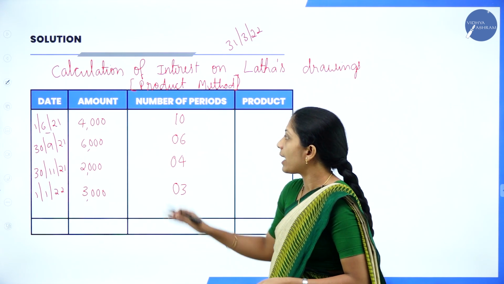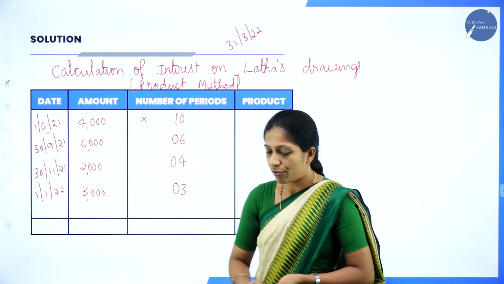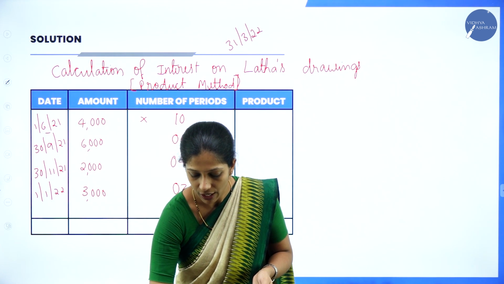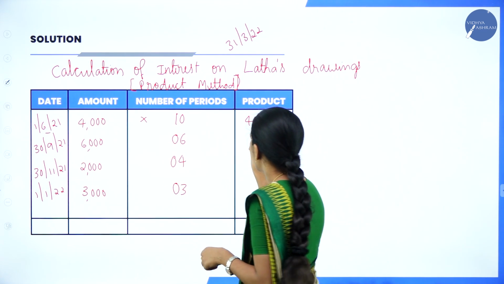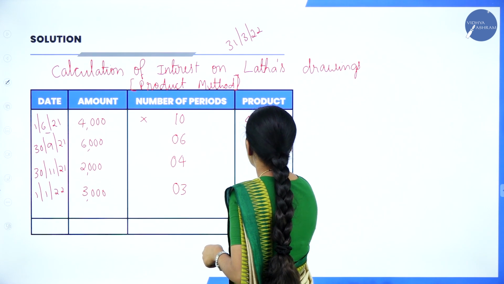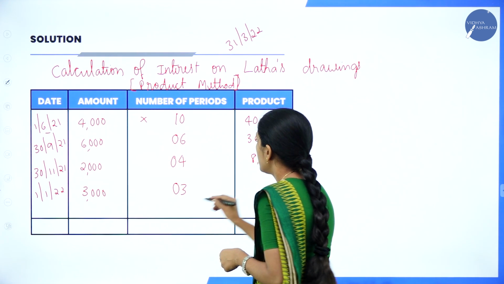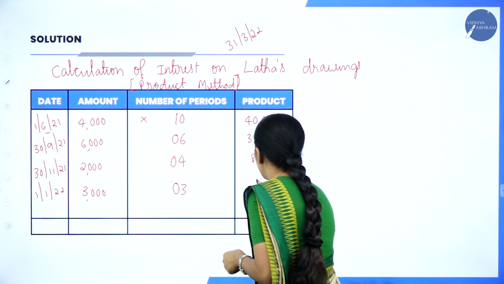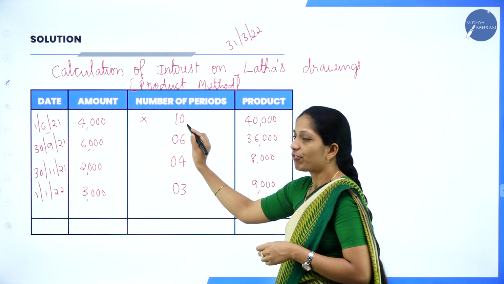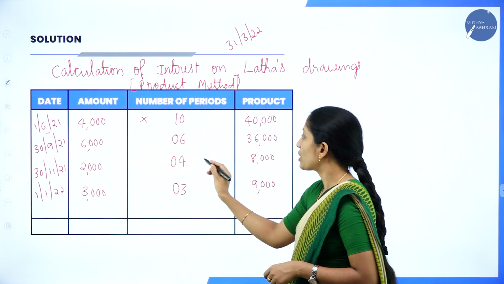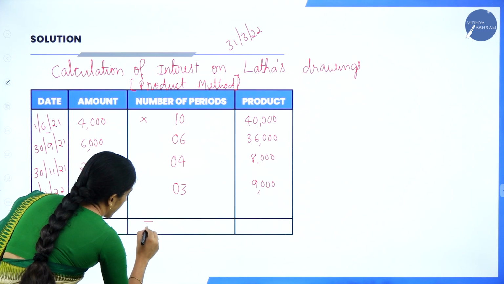Now how to find out the product? 4,000 into 10, so you have to multiply all these. 4,000 into 10 will be 40,000. Next 6,000 into 6, that is 36,000. Next 2,000 into 4, that is 8,000. Next 3,000 into 3, that is 9,000. So you got the product. Now you will get the total product.